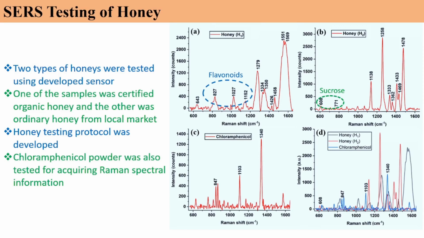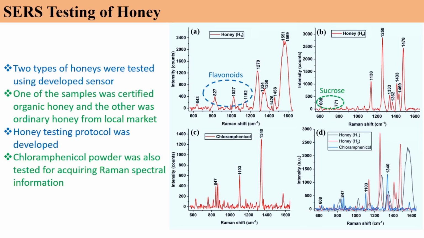You can see here that these two peaks, which are 608 and 771, are specific to sucrose, and these two peaks are absent in the organic honey. The H1 represents the organic honey. Another difference which we could spot was that in the 800 to 1200 range of the Raman shift, we saw some additional peaks which are certainly not present in the ordinary honey. We tried to match it with the literature, and we found that most of the flavonoids have Raman spectral peaks in this range.